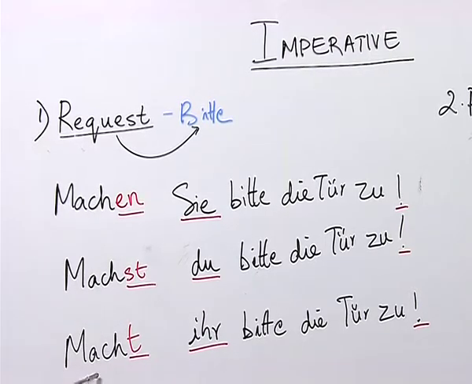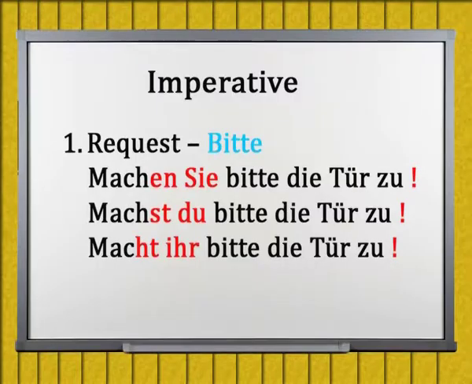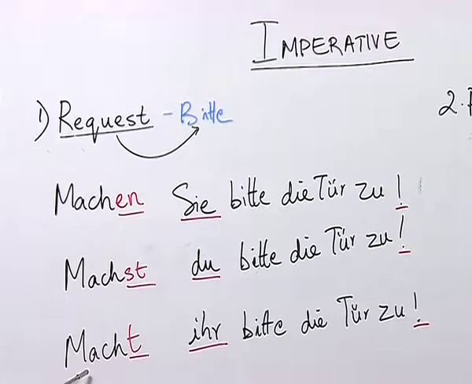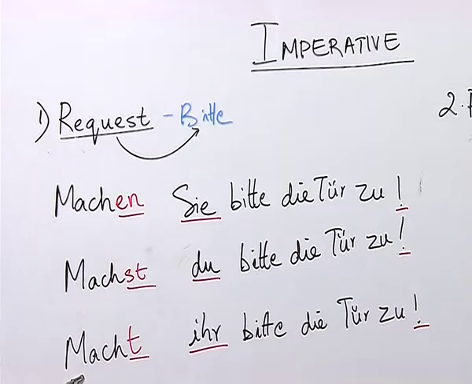However, as you know, the verb is normally at the second position in a sentence. The verb is at the second position in a W question and at the first position in a yes or no question. So, please don't get confused while making sentences or questions. Please remember that the position of the verb changes according to the context.